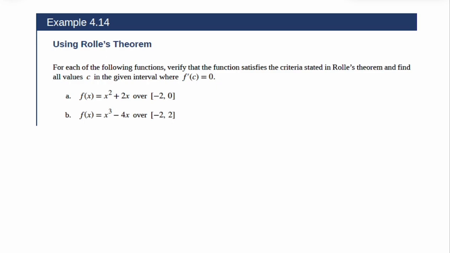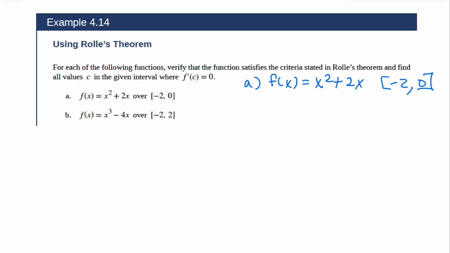Okay, so let's take a look at part A. It says for each of the following, verify that the function satisfies the criteria stated in Rolle's theorem, and then find all values C in the interval where f prime of C is equal to 0. So let's start with A. We are looking at the interval from -2 to 0.